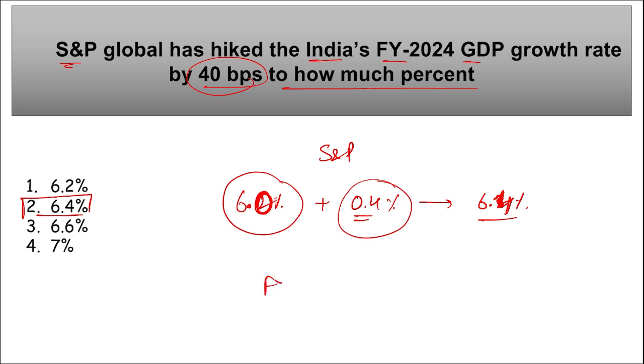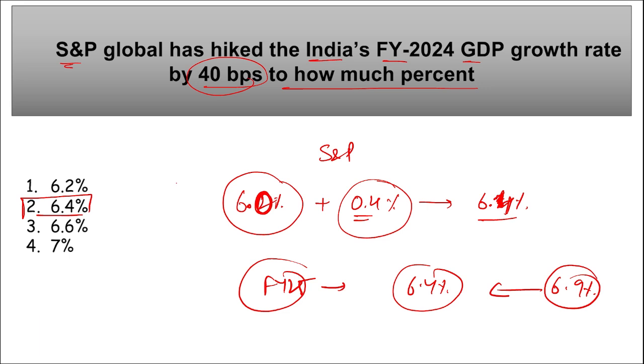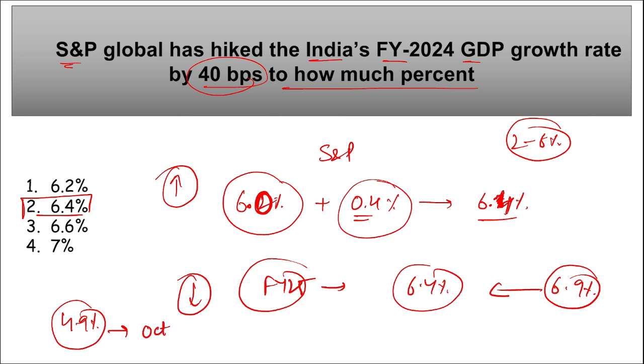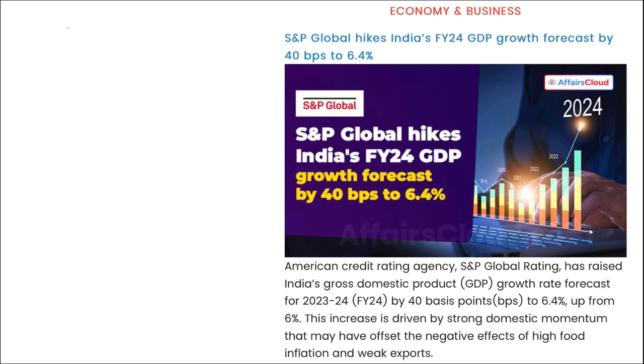Right, if we talk about fiscal year 25, the GDP projection has been reduced to 6.4% only, that was earlier 6.9%. For 2024 it has been increased, but for 2025 it has been decreased. Right, what is the target of inflation for RBI? It is between 2 to 6%. Right, and if we talk about the inflation for CPI, that was 4.9% in the month of October. Right, that was 7.4% in the month of July. Correct, so remember this.